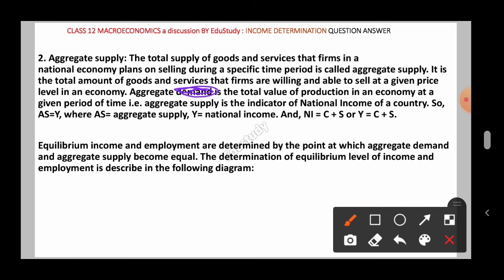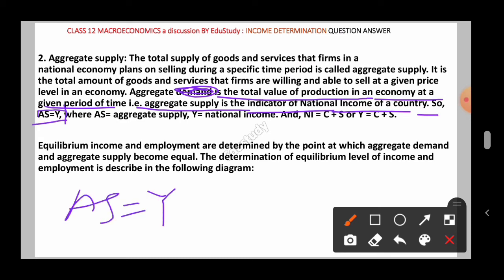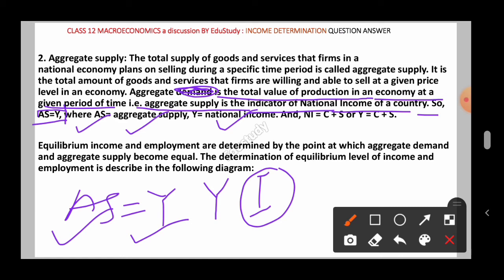So aggregate supply is the total value of production in an economy at a given period of time. That is, aggregate supply is the indicator of the national income of a country. So AS equals Y. You may write AS equals Y, because aggregate supply is the indicator of the national income of an economy. Here AS means the aggregate supply, Y means the national income. In economics, national income is denoted by the letter Y, not by I. I denotes only investment, so you should not be confused here.